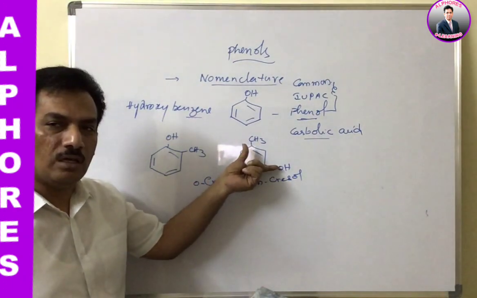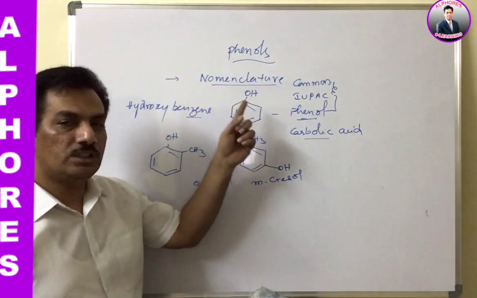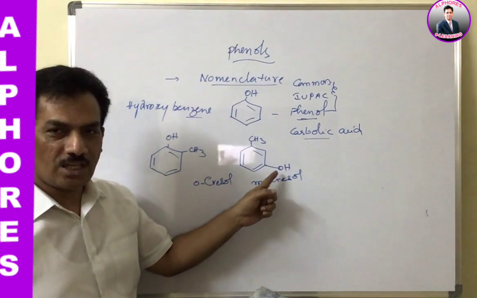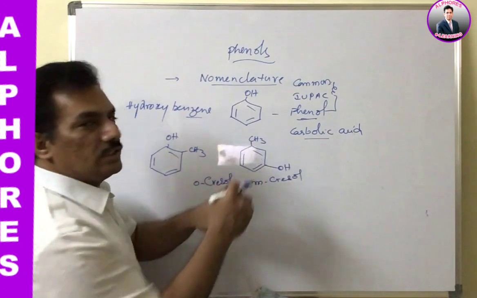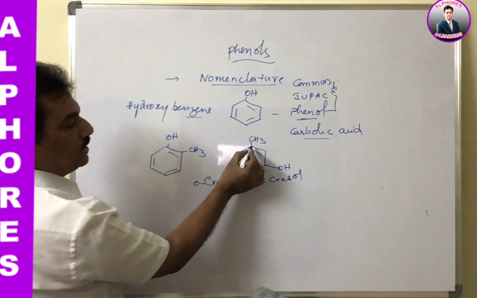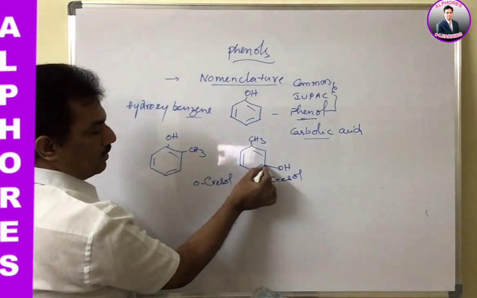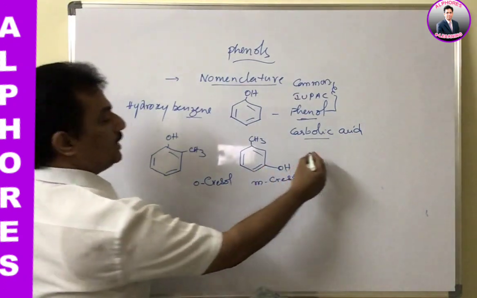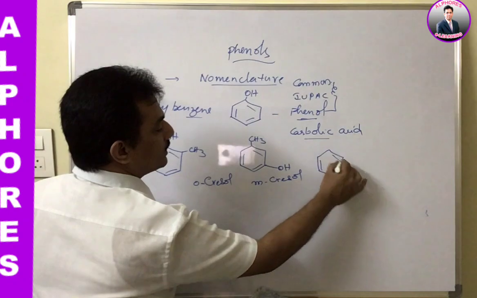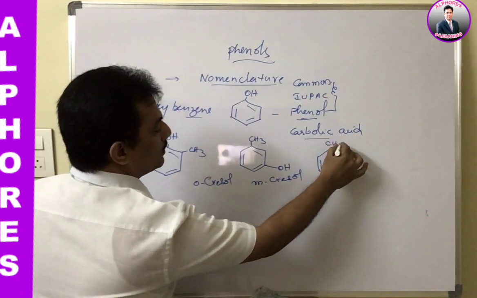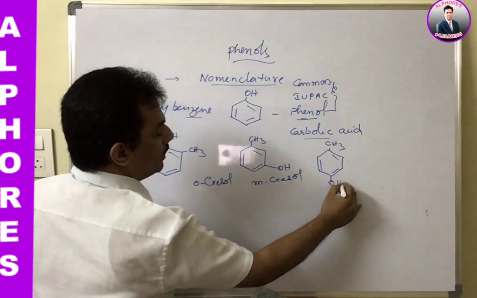You should not consider that OH is at the top and CH3 is the side chain. You can rotate this, but the relative position is ortho and meta, m-cresol. And then if they are exactly at opposite positions like this, this is para, p-cresol.